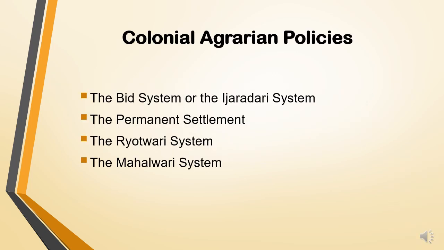Children, I have told you earlier that the company had made four agrarian policies for collecting the land revenue from the Indian peasants. Number one is the bid system or the ijaradari system, which we had already studied in the last class. Number two, the permanent settlement. Number three, the ryotwari system. Number four, the mahalwari system. Today we are going to study these three types of policies which have their own merits and demerits. So we are going to start today's explanation with the permanent settlement.